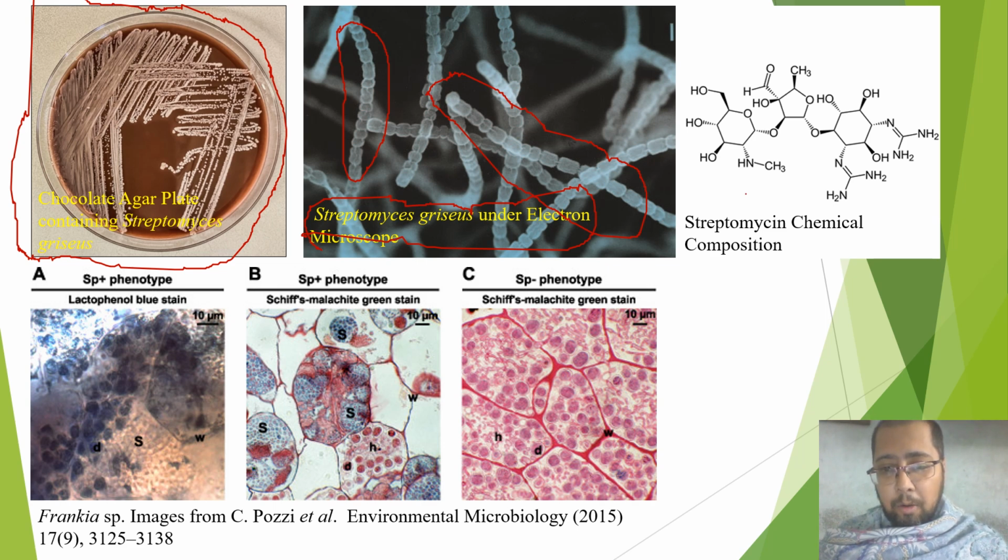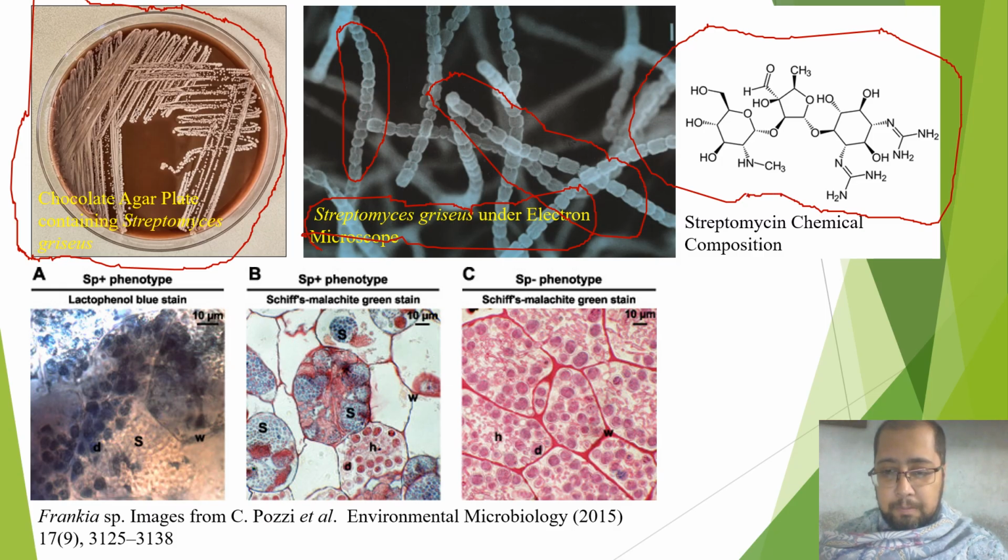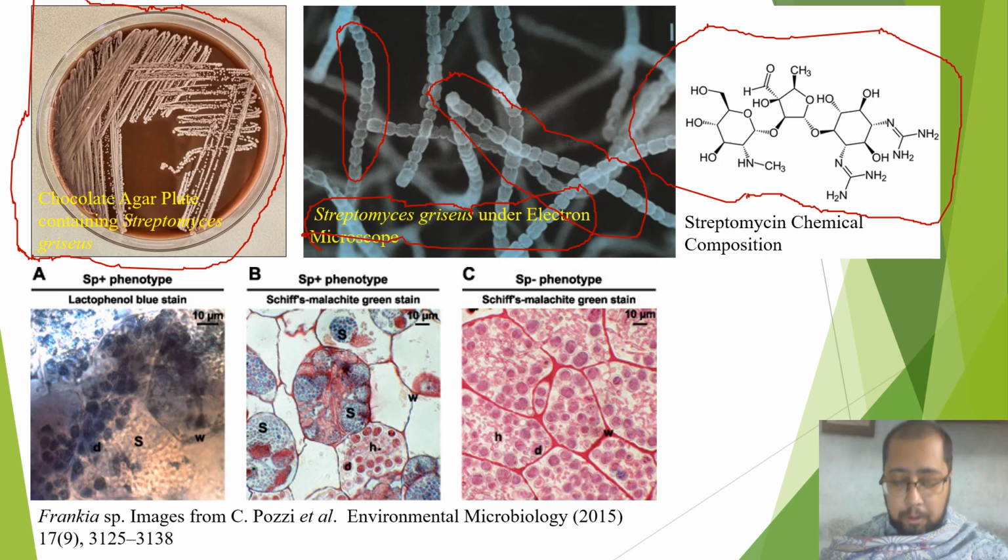Here is the chemical composition of streptomycin, the antibiotic produced by Streptomyces griseus and active against tuberculosis-causing Mycobacterium tuberculosis.